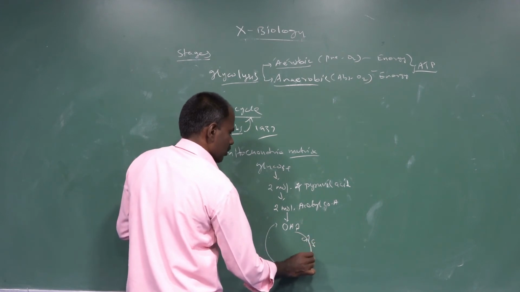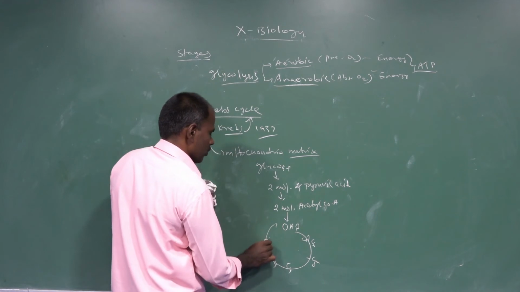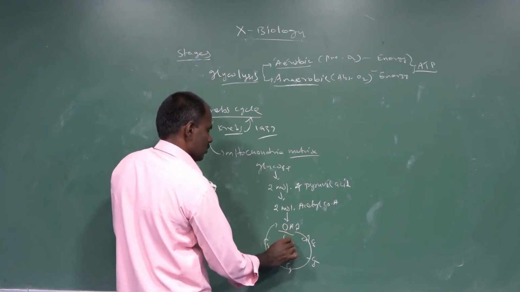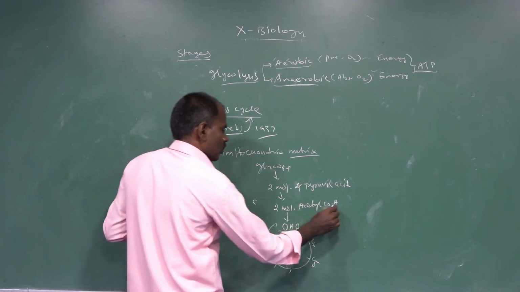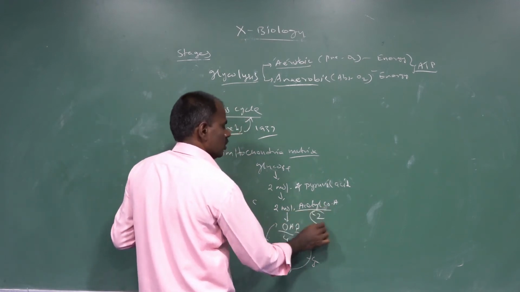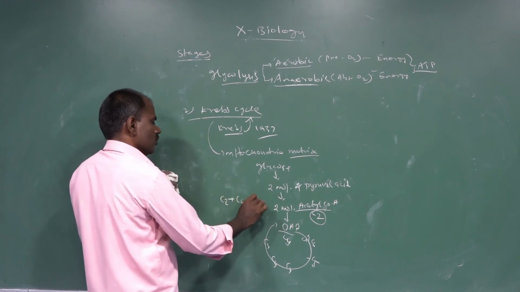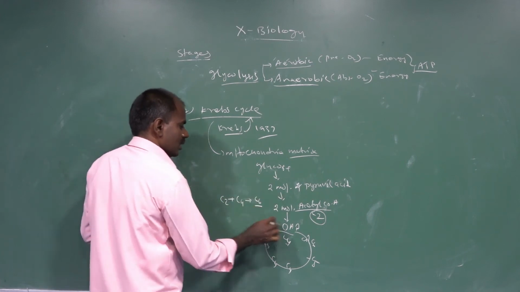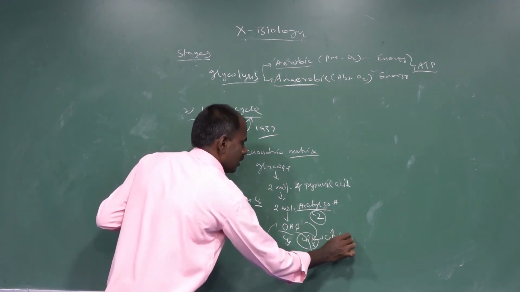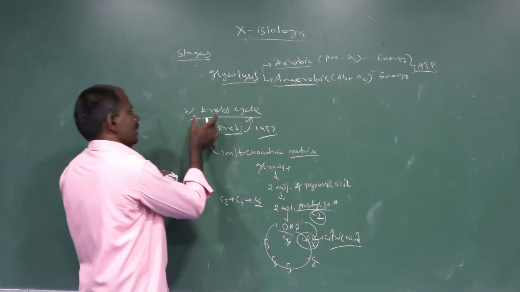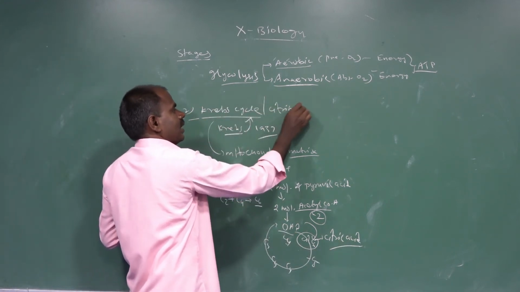That is a 6 carbon compound, a 5 carbon compound, and C4 compounds. Oxaloacetic acid is also called a C4 compound. Acetyl coenzyme is called a C2 compound. The C2 compound plus the C4 compound gives rise to a C6 compound called citric acid. The first product is citric acid. So the Krebs cycle is also called the citric acid pathway.